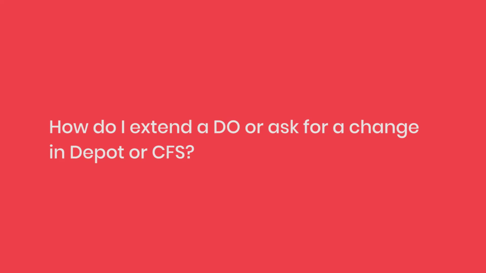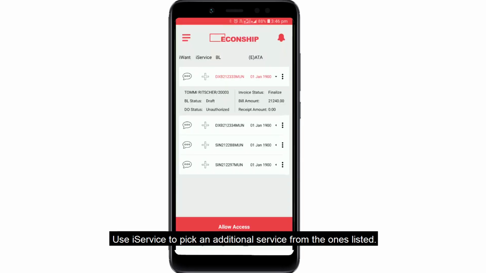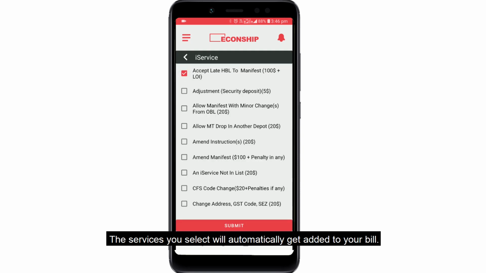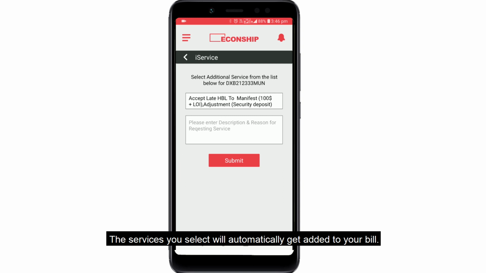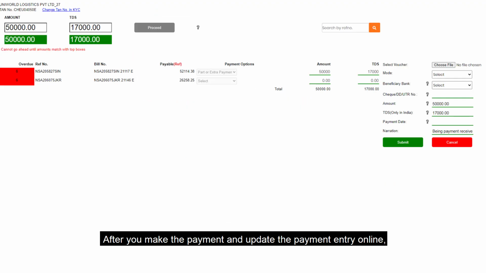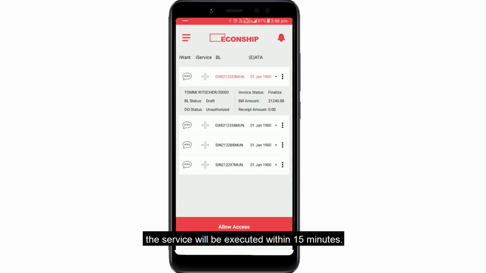How do I extend a DO or ask for a change in depot or CFS? Use iService to pick an additional service from the ones listed. The services you select will automatically get added to your bill. Then finalize the bill yourself. After you make the payment and update the payment entry online, the service will be executed within 15 minutes.